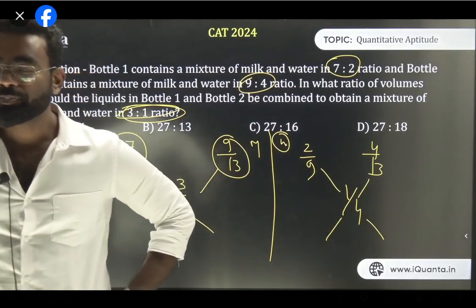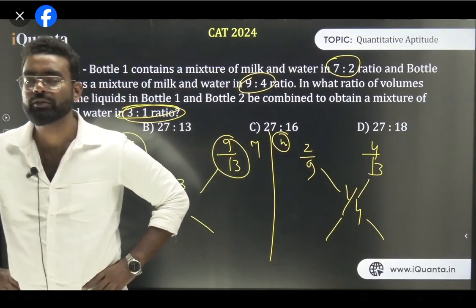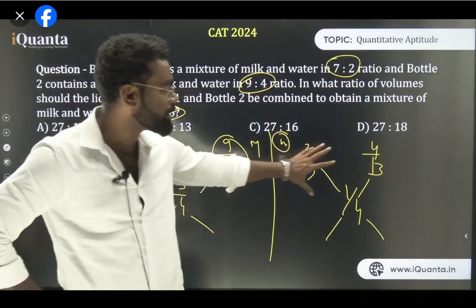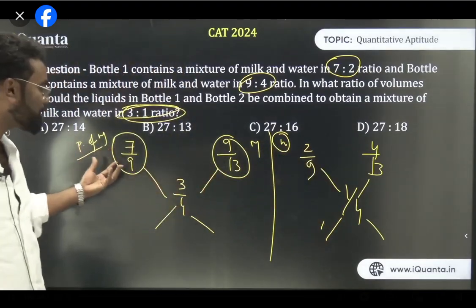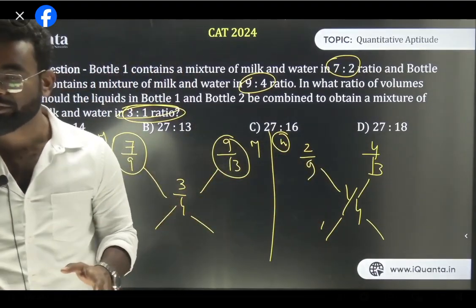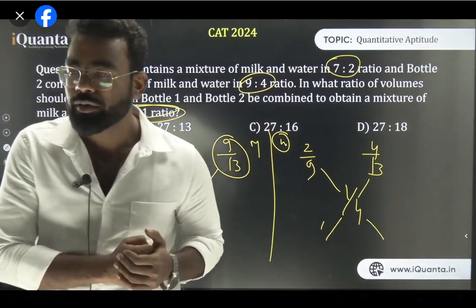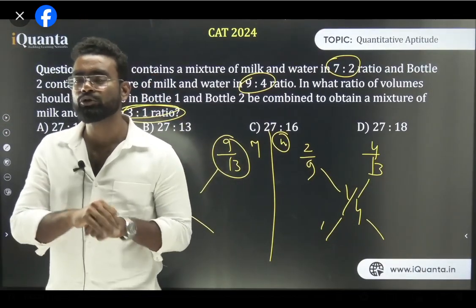Is it clear? All of you guys. So even by taking the water fixed, you can solve this question. By taking the milk fixed, you can solve this question. So you can take anything fixed and you can solve this type of question. Yes, mixed alligation can be used in so many other ways also.